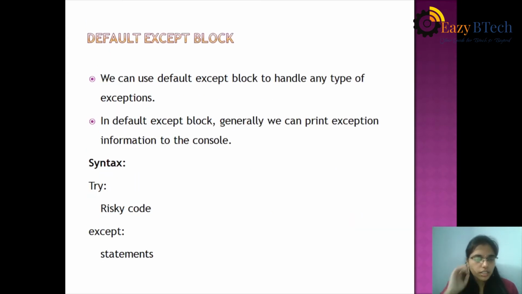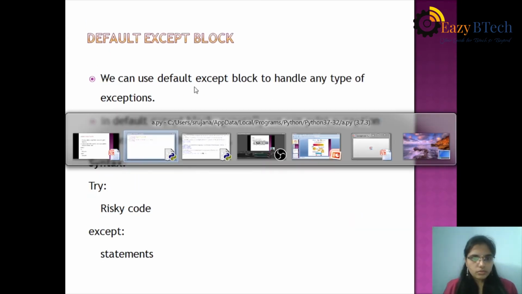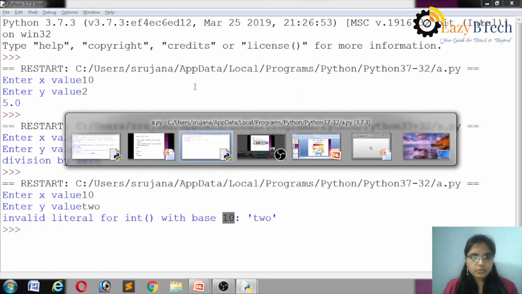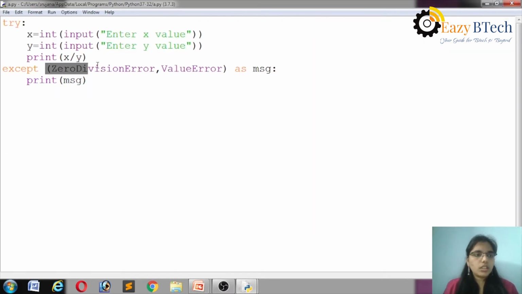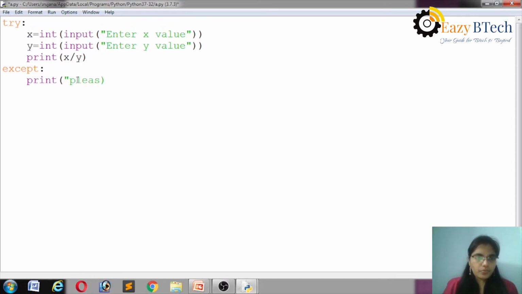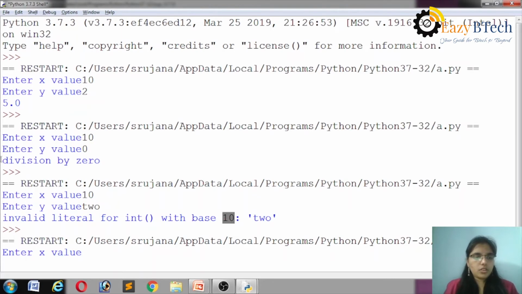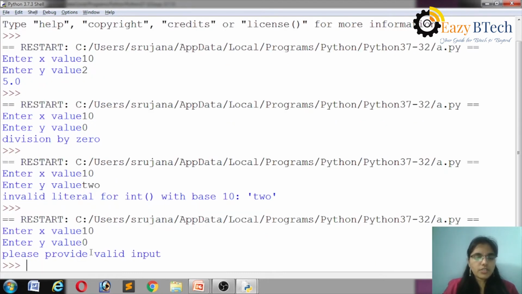Let's see here. If I am writing like this, 'please provide valid input'. If it is a ZeroDivisionError, the except block is executed.